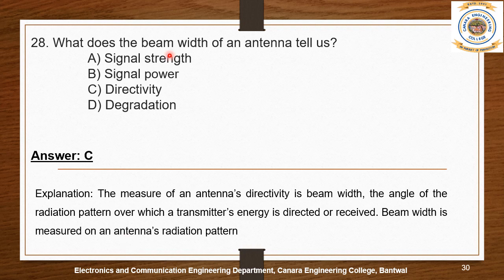The beam width is usually used to find out the directivity. The given question is, what does the beam width of an antenna tell us? So using beam width we can easily find out the directivity of the antenna. So the answer is C. Directivity.